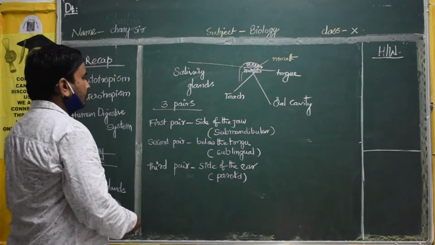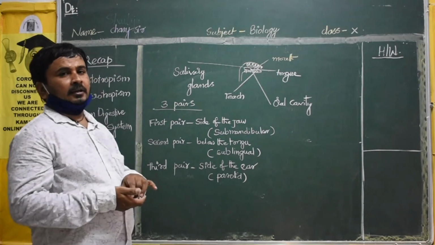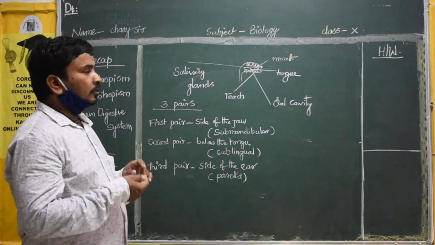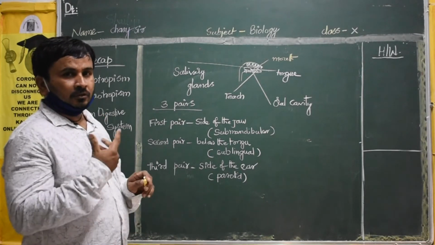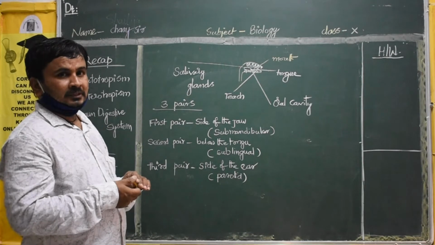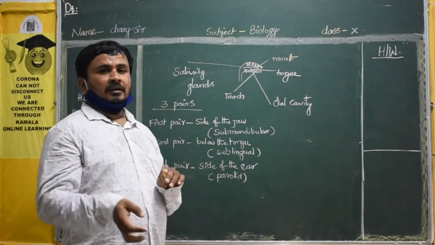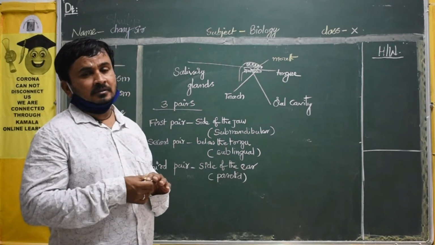So here you have to remember, what is the meaning of salivary glands? I think you are thinking it's a new gland. You know already. You know the saliva will be present in your mouth when you are talking. It will be released throughout the day in your mouth, one liquid-like substance.